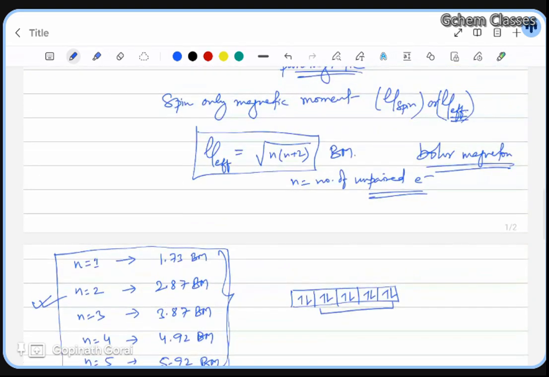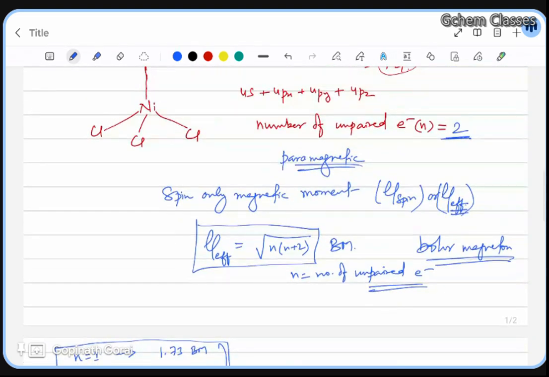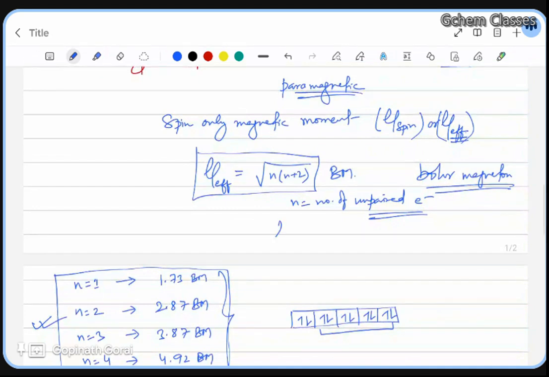So now here the n value is 2 unpaired electrons, right? So here the value for mu effective will be 2.87 Bohr magneton. Sometimes they will ask this value.